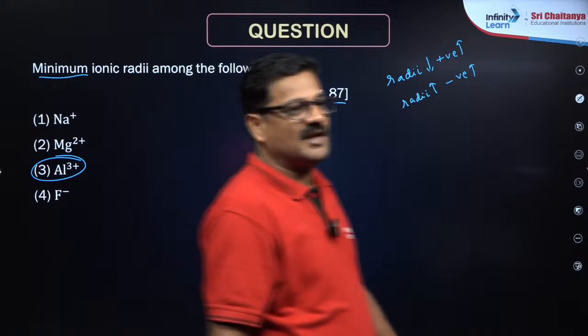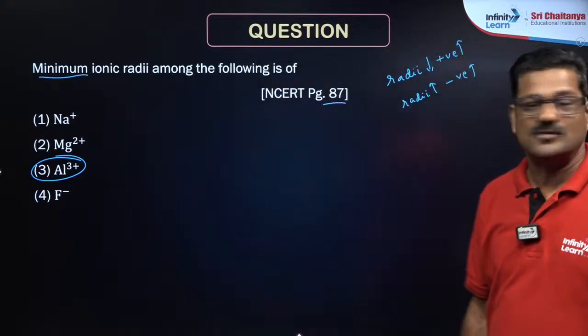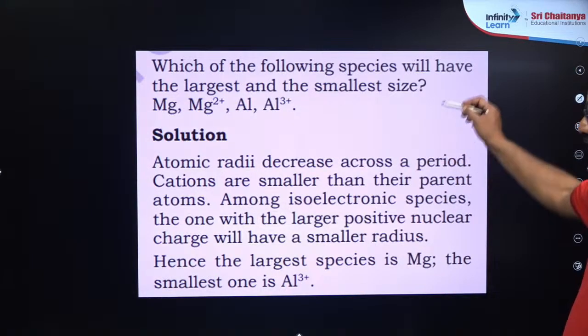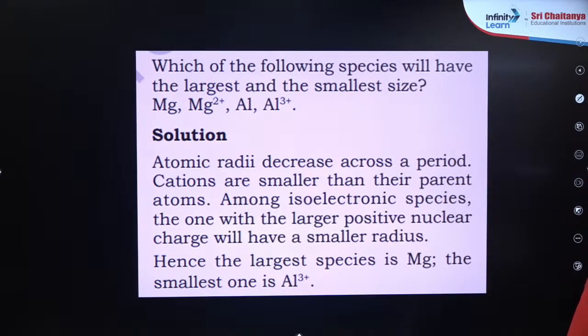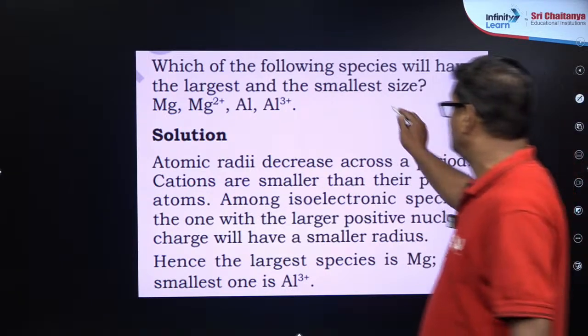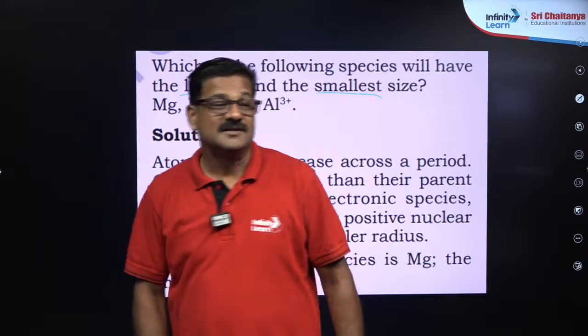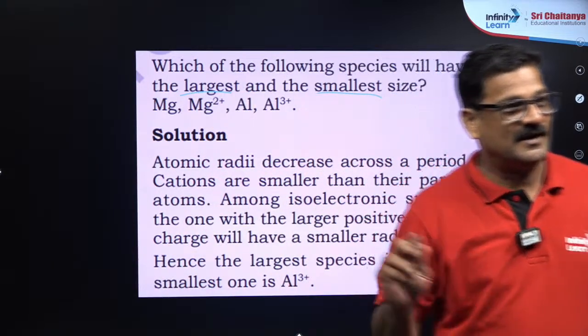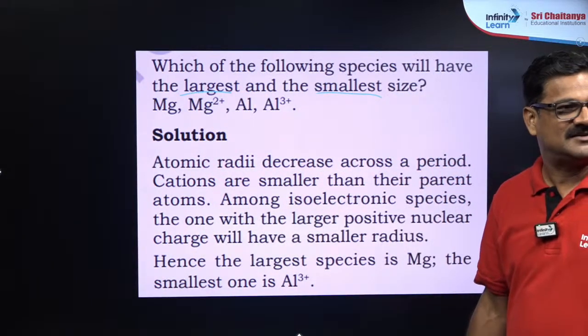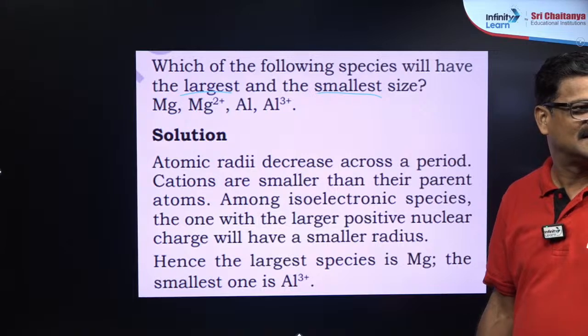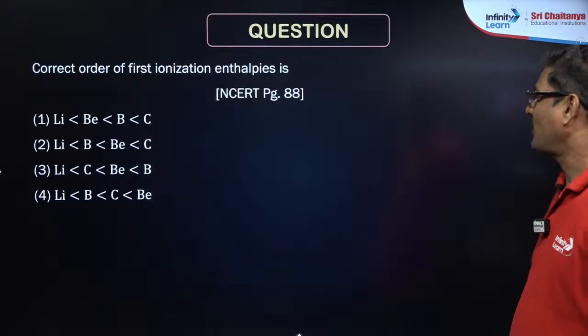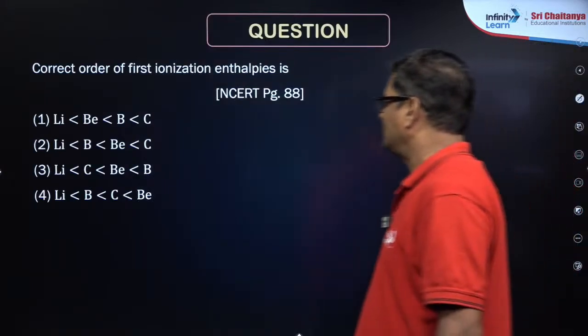You all do NCERT questions, you will come to know. Here there is a question in the NCERT book, a solved example. Which of the following species will have the largest and the smallest? Double dhamaka. So you have the largest and the smallest. Very good, nice. The correct order of first ionization energies.